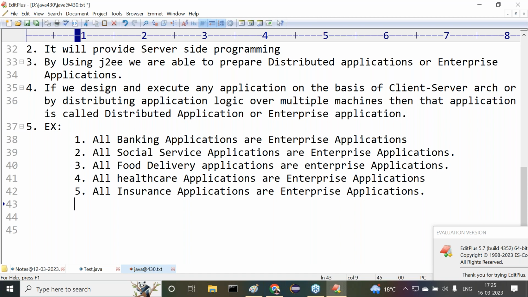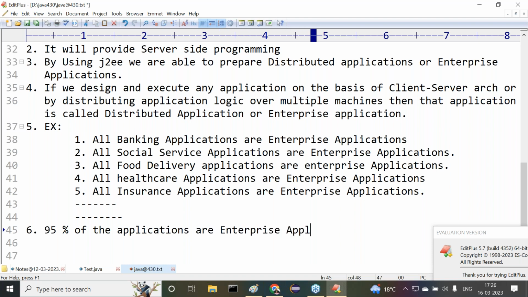Like this, in every domain, every vertical, every platform, enterprise applications are available. Everywhere, we have enterprise applications. Because of this, the point I'm telling you is that 95% of the applications are enterprise applications.